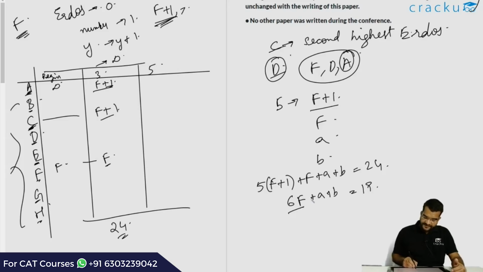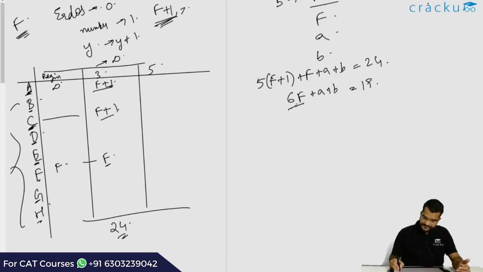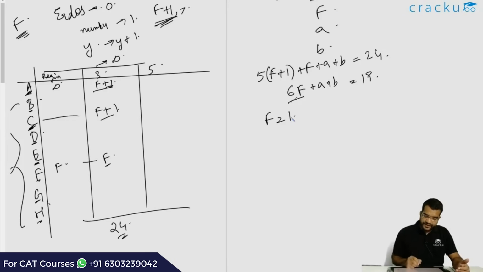Now clearly F cannot equal 3 or more, because if F is 4, for example, 6F will become 24. If F is equal to 3, then A plus B has to equal 1. This also we know is not true, because F is the smallest number in the group. So if A plus B is equal to 1, it would imply that A and B are 1 and 0. They can't be less than F, so F cannot even equal 3. So the only possibility is that F is either equal to 1 or F is equal to 2.